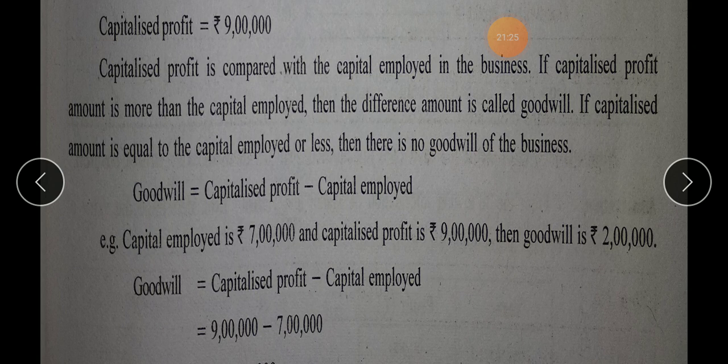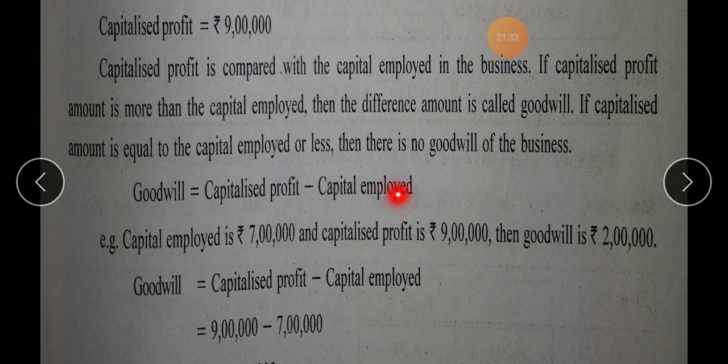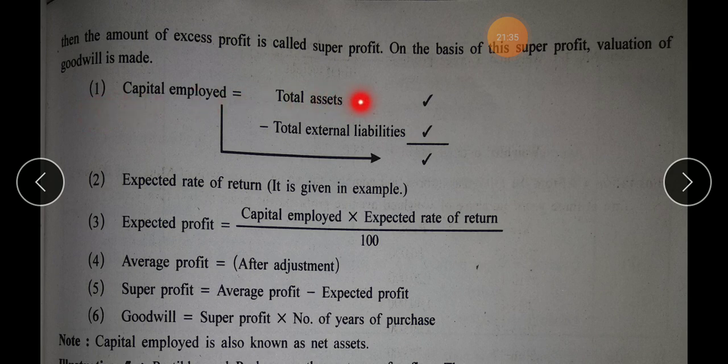Let us see what is the formula for goodwill. Goodwill equals to capitalized profit minus capital employed. Capitalized profit can be obtained this way. Capital employed you have already learned here.